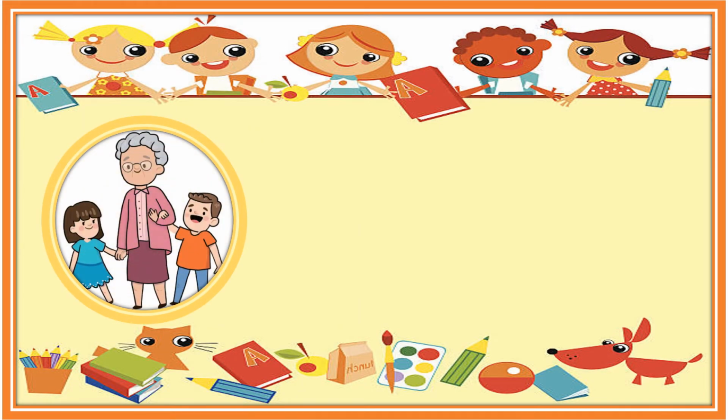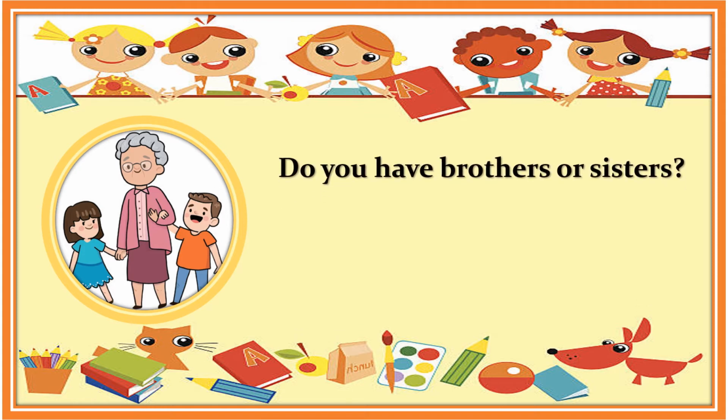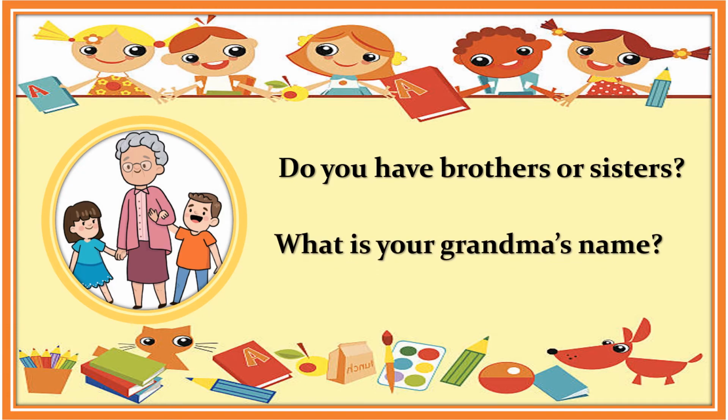Here are some examples of interrogative sentences or asking sentences. Do you have brothers or sisters? What is your grandma's name? In the first sentence, it starts with capital letter D. And in the second sentence, it starts with capital W, or starts with the signal word what. Both sentences end with a punctuation mark. So always remember that interrogative sentences or asking sentences end with a question mark.